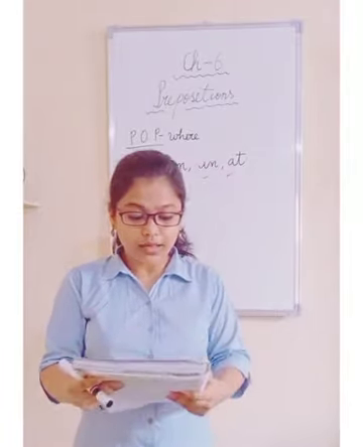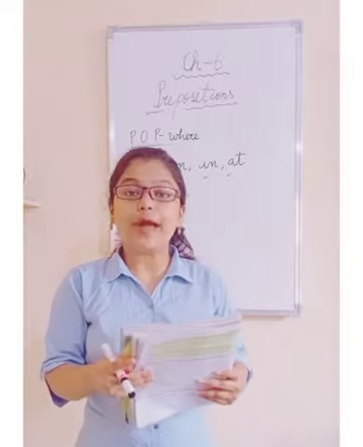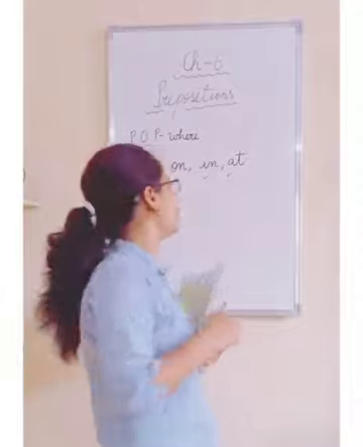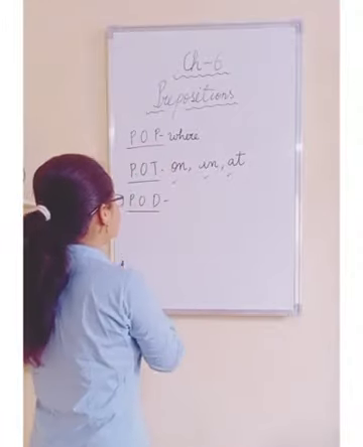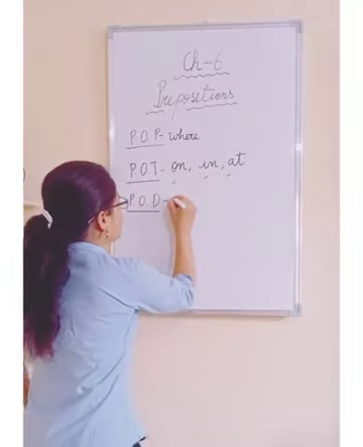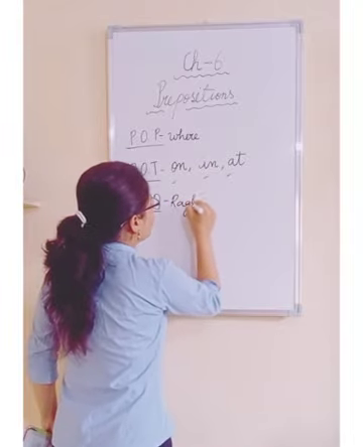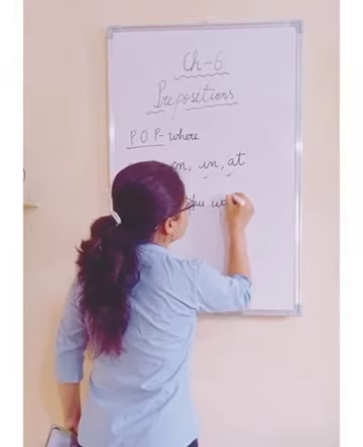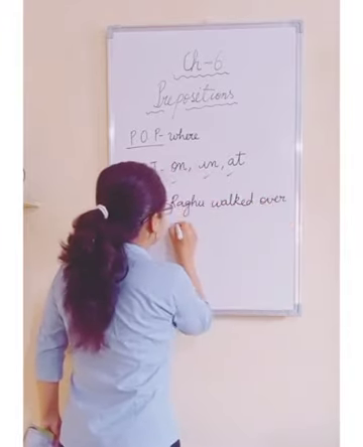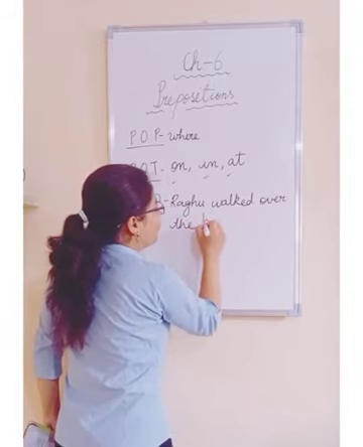For example, if I say we went to the market, here 'to' is a preposition of direction, right? One more example I can give you: Raghu walked over the bridge.